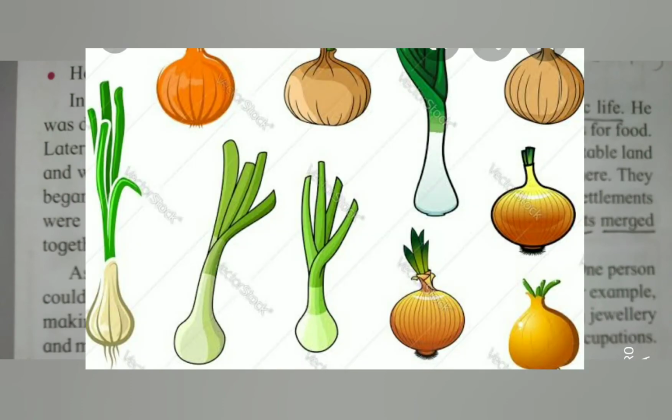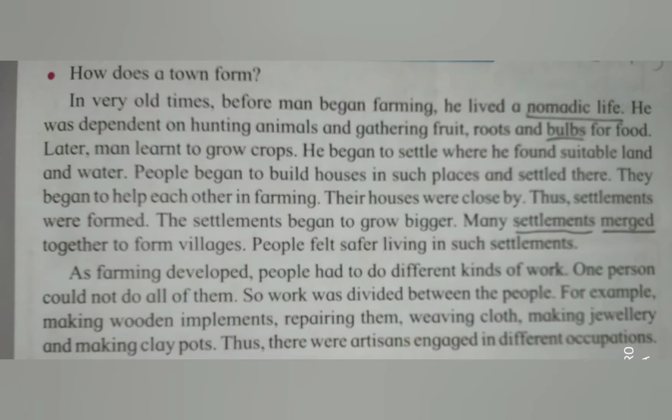Now what is meant by bulbs? Bulbs means the round root of any plant. For example, onion. Onion has a root which is round in shape. Such types of roots are called bulbs.